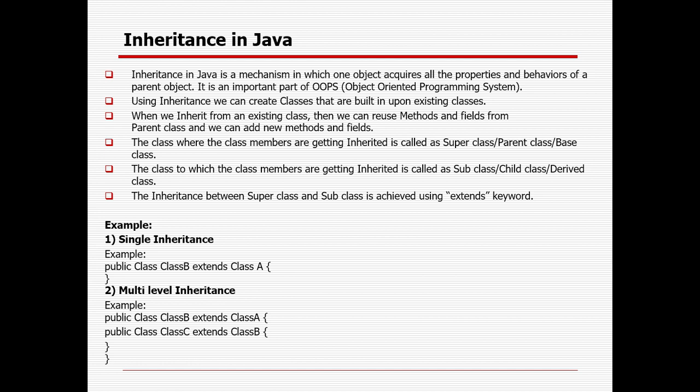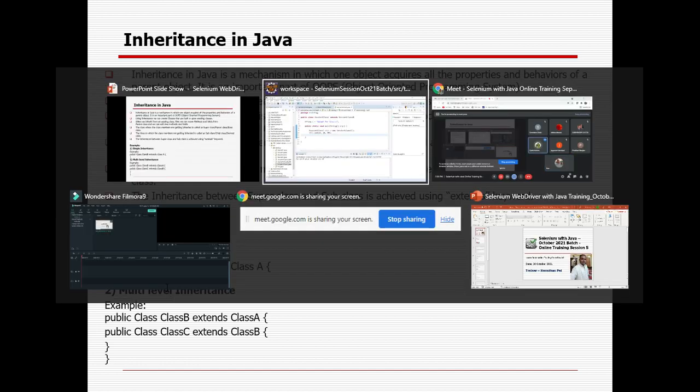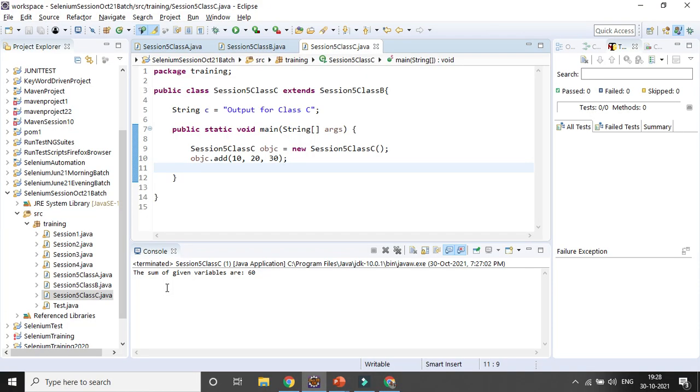Multiple inheritance is not possible in Java. Only multi-level is possible, but multiple is not possible. Yeah, I got you. What I'm saying is, is there any other way if I want to access variables or objects of two different classes in a third class?